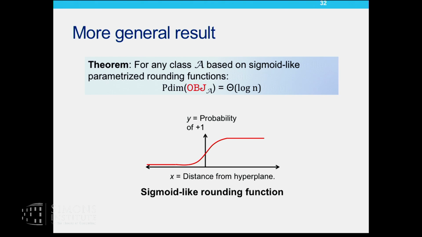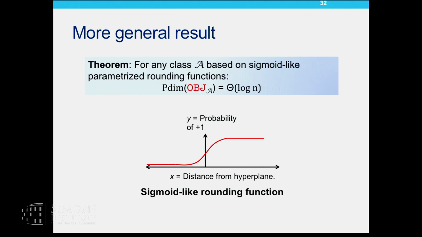Now we prove identical results for, in fact, more general classes of rounding functions. So for example, it can be a sigmoid-like rounding function, which is parameterized by a single parameter, and we show that the pseudo-dimension of obj sub A is theta of log n. And we also present computationally efficient algorithm selection procedures for this class of rounding functions.